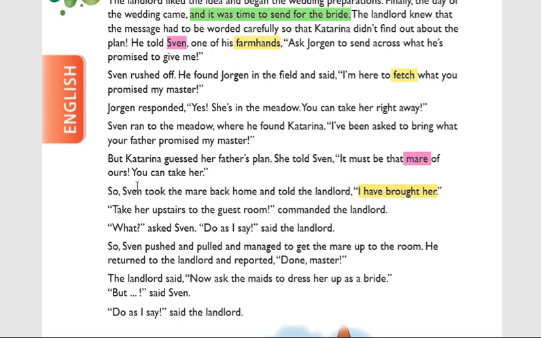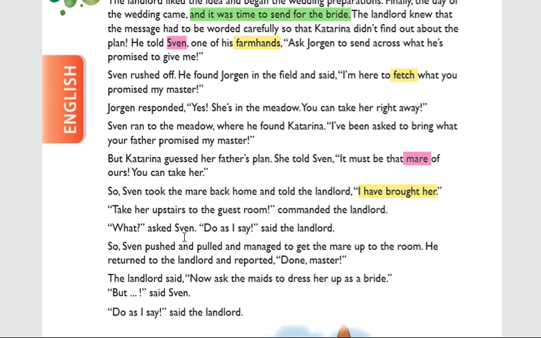So Sven took the mare back home and told the landlord, I have brought her. So I means who? Sven only. But here her is different. According to Sven, her means who? Mare. But according to the landlord, what is the imagination of her? Katrina. Take her upstairs to the guest room, commanded the landlord. So immediately, whenever Sven said I have brought her, the landlord commanded, ordered, take her upstairs to the guest room. Wherever the guest rooms are available, take her to that room.